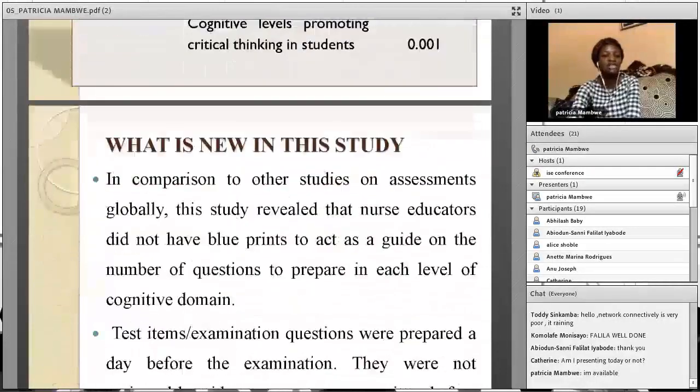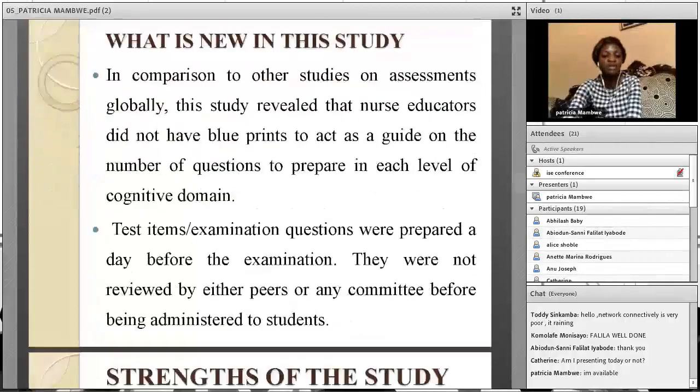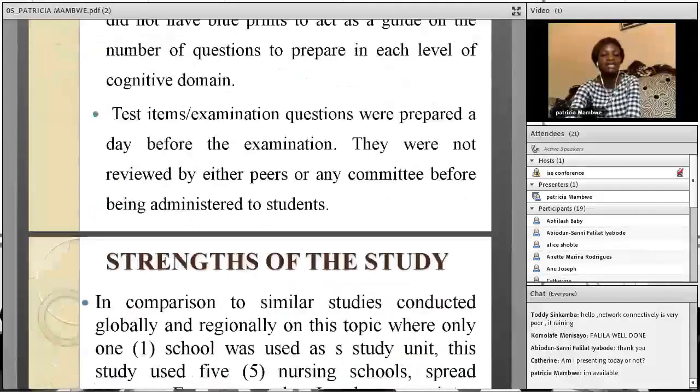What is new in this study? When we compare it to other studies globally, this study revealed that NES educators did not have blueprints to act as a guide on the number of questions to prepare in each level of cognitive domain. Test items, examination questions, were prepared a day before the examinations. They were not reviewed by either peers or any committee before being administered to the students.